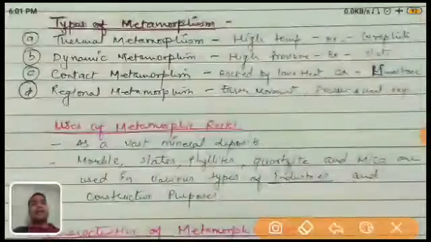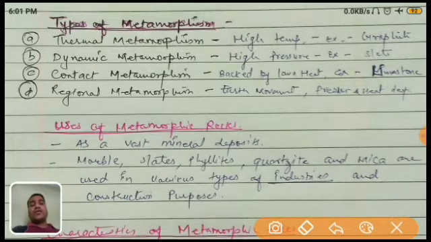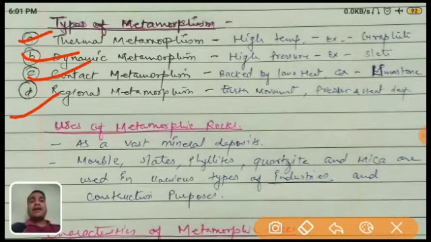Now come to the next types of metamorphism. This metamorphism, the metamorphic, is also in biology, so don't confuse about that. Metamorphism means the changing of rocks. How? Basically it changes into four types: either by thermal, or by dynamic, or by contact, or by regional.